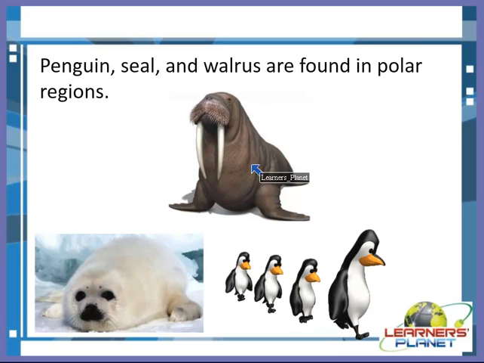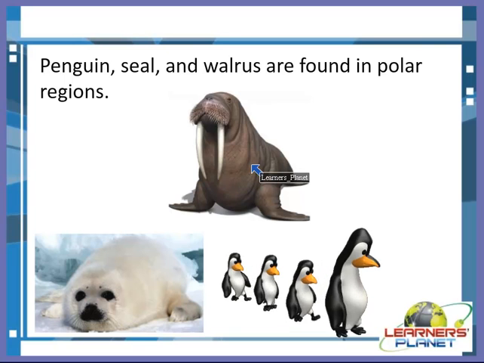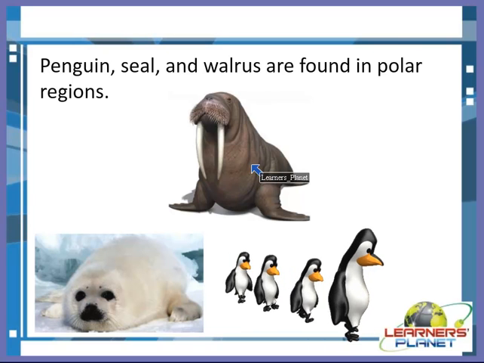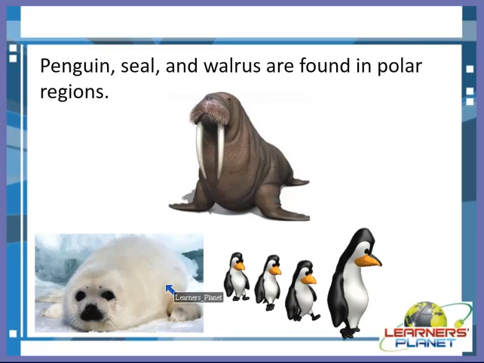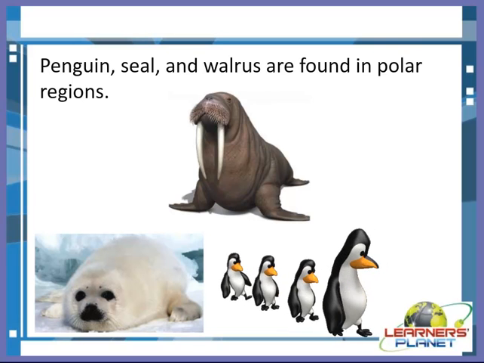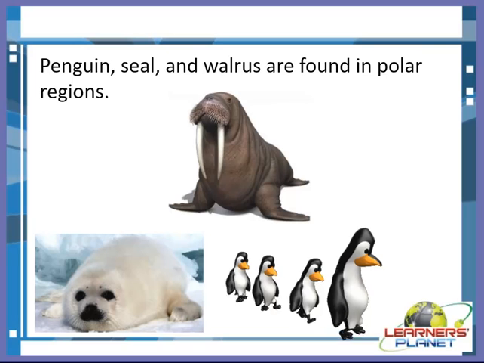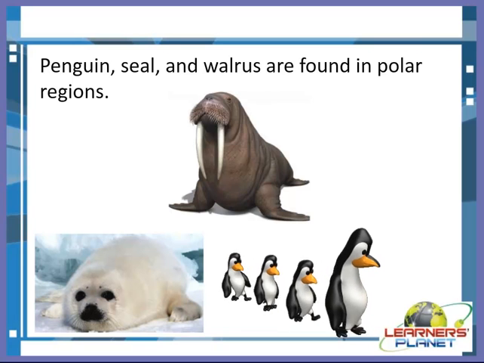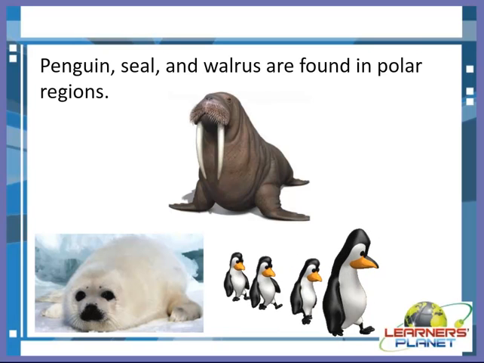They have a thick layer of fat called blubber under their skin, which keeps the body warm. So these animals also have such adaptations, just like polar bears have, right? So their thick layer of fat is known as blubber under their skin to keep their body warm.